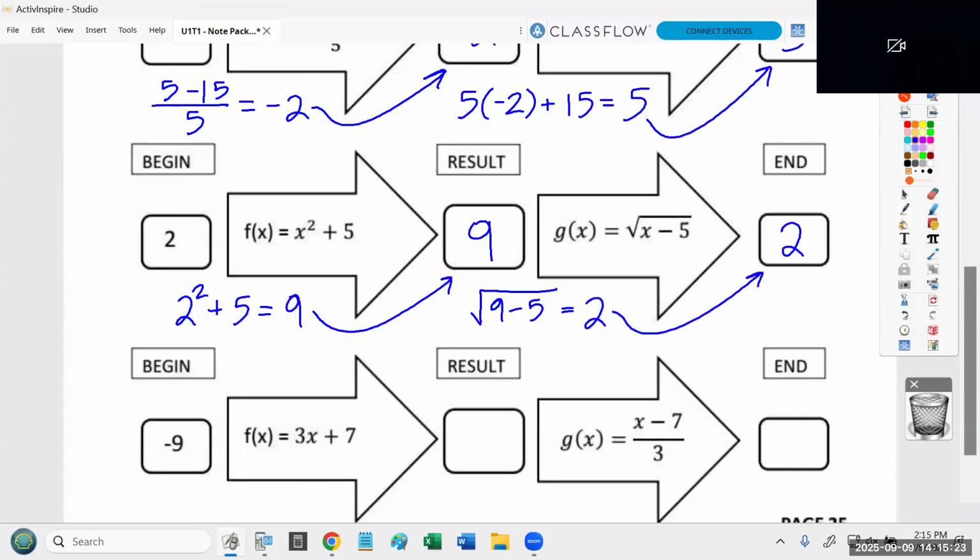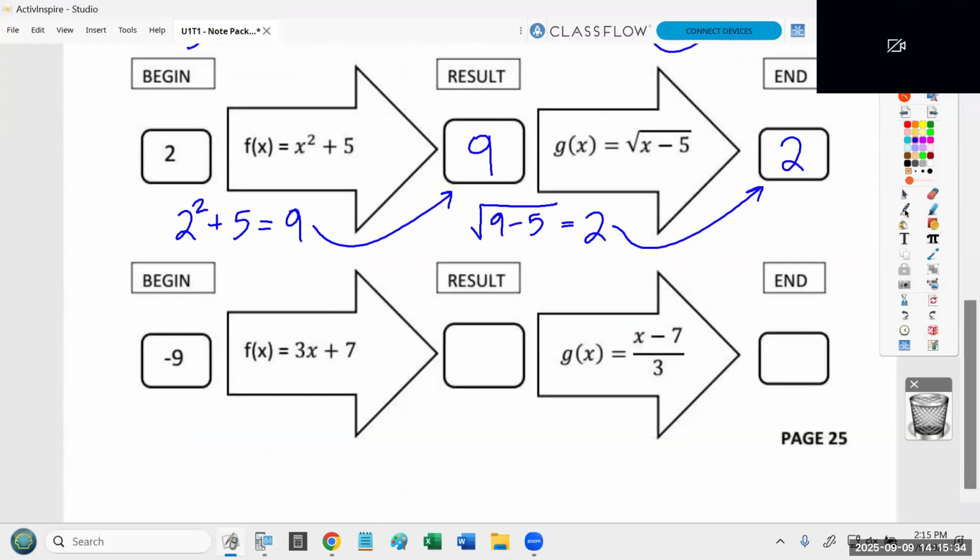All right, I'm going to do the third one very quickly here because this is practice of what we ended last class on. I want to get to the new idea for today, which is very much related. It's not like a brand new concept. So I'm going to rewrite f of x, but I'm going to write -9 for x.